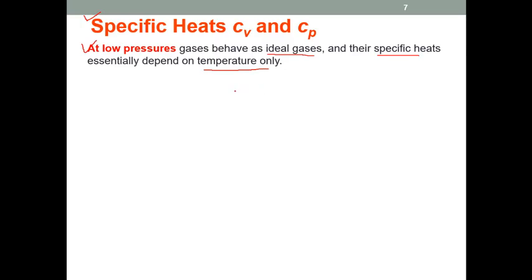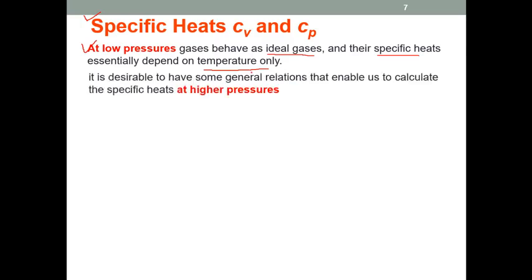They are functions of temperature only at low pressure, or in other words, when they are treated as an ideal gas. But there are situations where the pressure of the gases is very high. High pressure means they behave as real gases. So how to calculate the value of Cp and Cv at high pressure, or in other words, in the real situation? That's the objective of this slide.